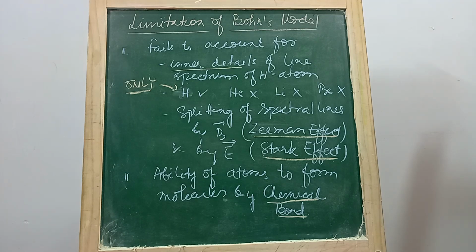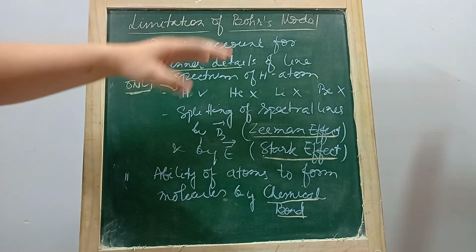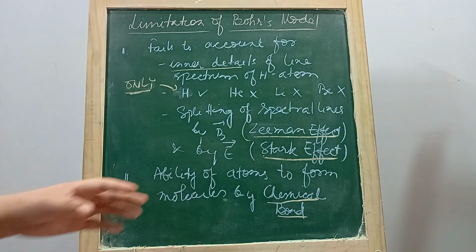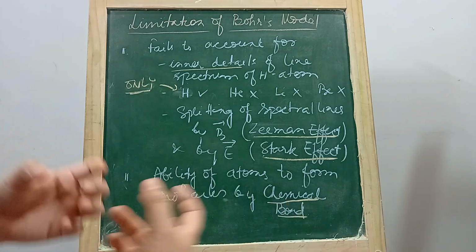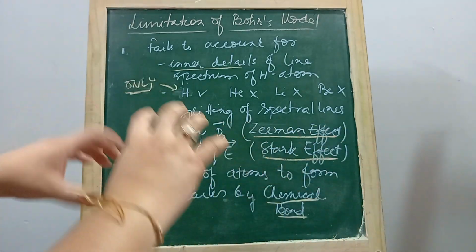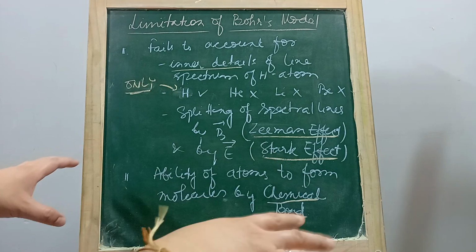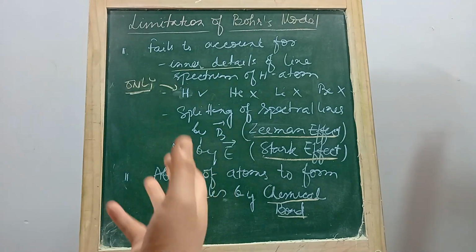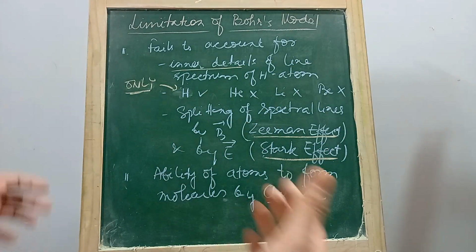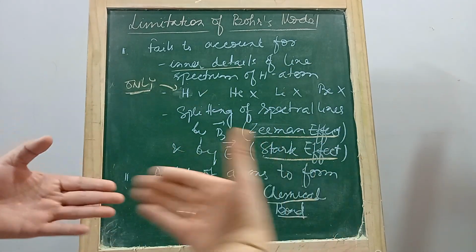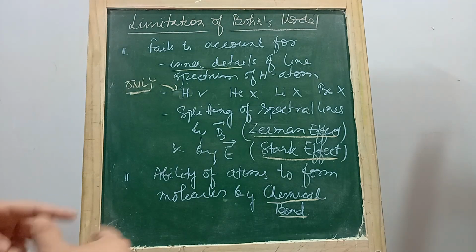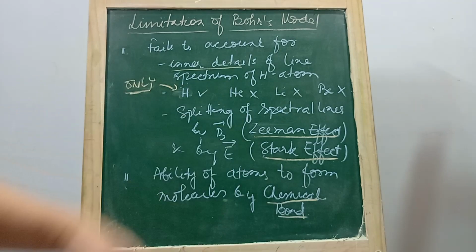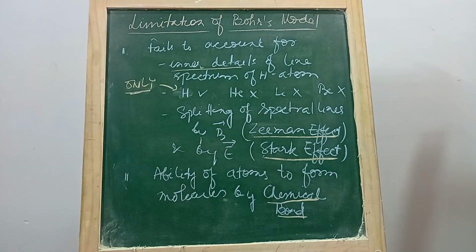And last, but not least, Bohr's model also failed to explain the formation of molecules by atoms. Why do atoms combine together? Even by calculating the energy and the radius in the shells, or the principal quantum number, he was still not able to explain why atoms combine and form molecules through chemical bonds. The formation of chemical bonds and these effects could not be explained by Bohr's model of the hydrogen atom.